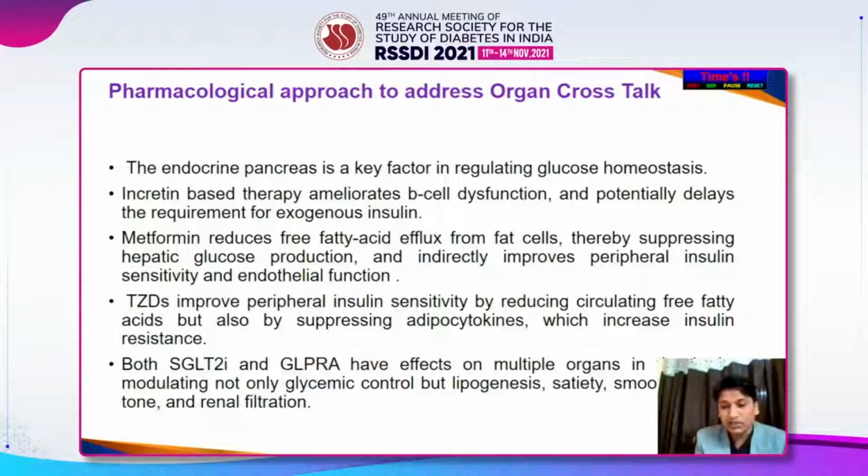function. Thiazolidinediones like pioglitazone, they improve peripheral insulin sensitivity by reducing circulating free fatty acids, and also by suppressing adipocytokines which release insulin resistance. Both SGLT2 inhibitors and GLP-1 receptor agonists, they have effects on multiple organs in the body, modulating not only glycemic control but also lipogenesis, satiety, smooth muscle tone, and the EGFR.